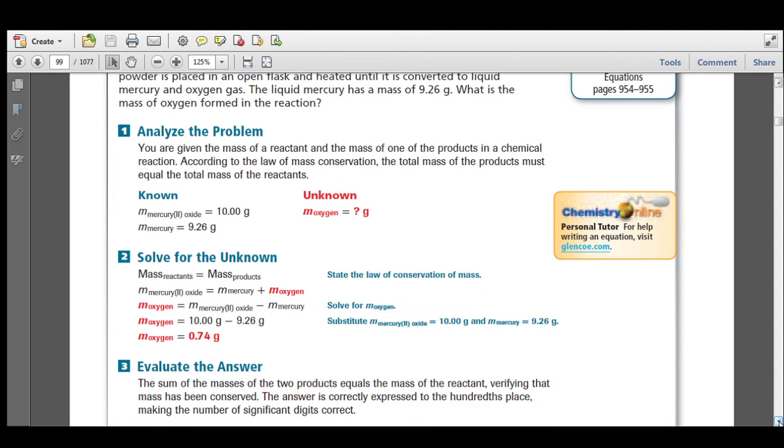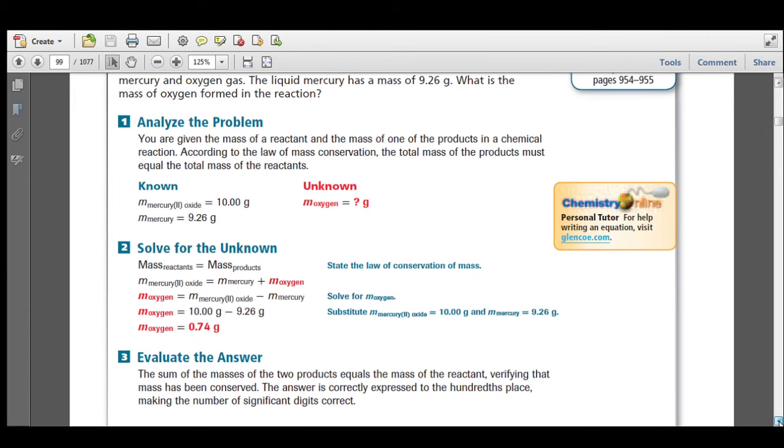Since the mass of the reactants must equal the mass of the products, the mass of the mercury(II) oxide must equal the mass of the mercury plus that of the oxygen. Go ahead and find the difference between the mercury(II) oxide and the mercury, and you'll find out that oxygen has a mass of 0.74 grams.